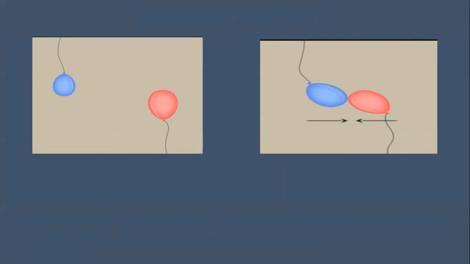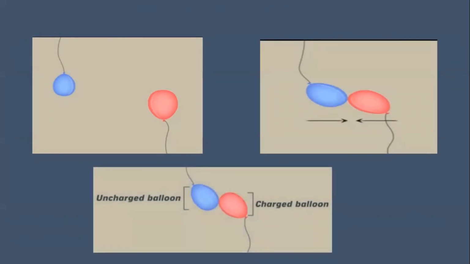The force is attractive in nature. This attractive force was not present initially before rubbing. Something must have happened to this balloon after we rubbed it with the hair. And that something is what we call electrostatic charge.